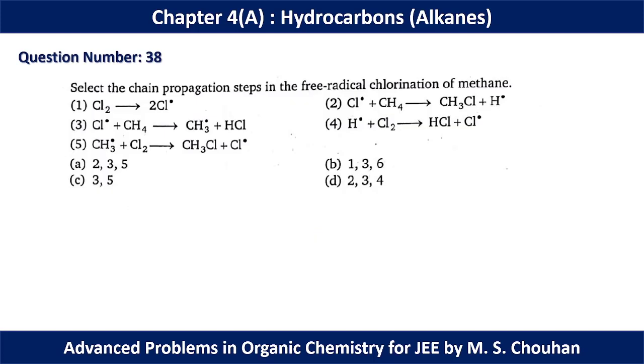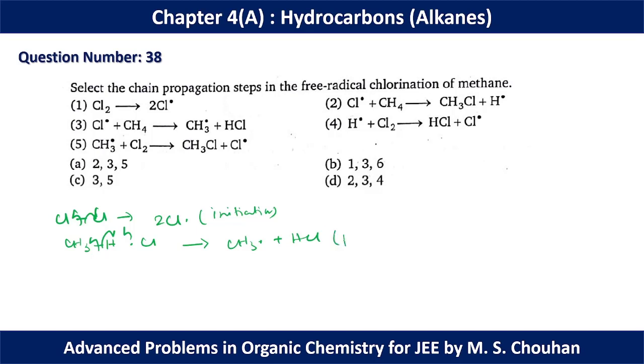In question number 38, we can draw the mechanism like this. Initially we have Cl2 going to 2Cl dot, this is the initiation step. Next CH3H will react with one of the Cl dot, will form CH3 dot plus HCl. This is a propagation step.